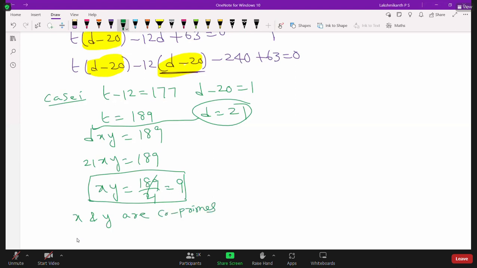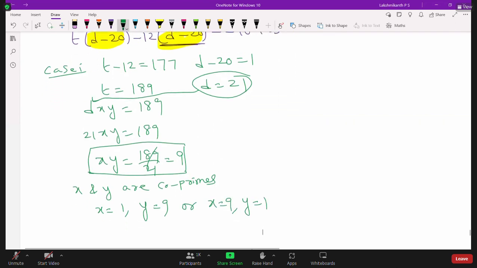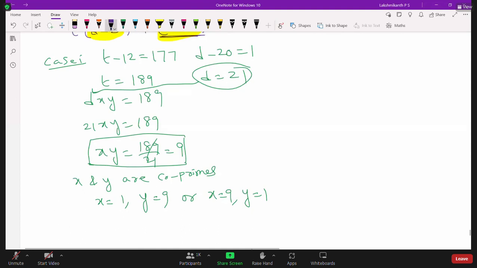See how many ways you can divide here. x you can take 1, y is equal to 9. This is one possibility. Or x is equal to 9, y is equal to 1. These are the two possibilities you will get. Now we have already taken a is equal to dx, b is equal to dy. We already got the d value, which is 21.